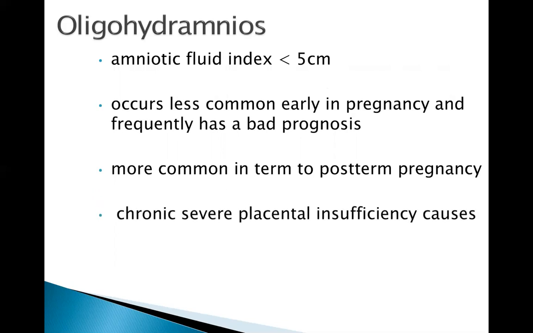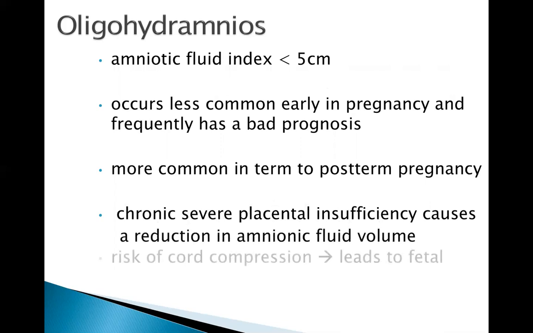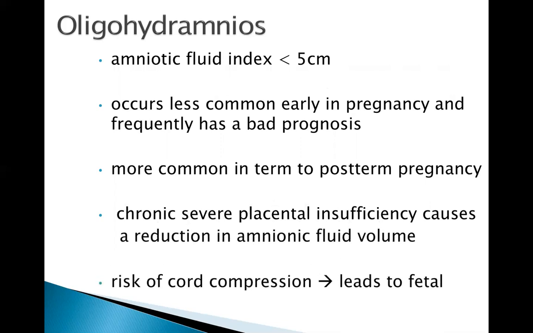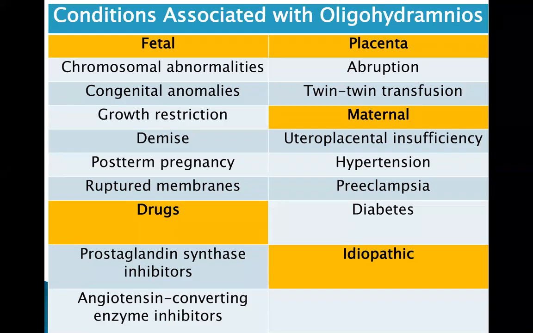But it can also occur in pathologic conditions like chronic placental insufficiency. One maternal condition that can bring about this is hypertension. Early in pregnancy, it has a bad prognosis because of the probability of pulmonary immaturity or pulmonary hypoplasia. And there is, of course, cord compression that can lead to fetal distress. Here are some of the causes of oligohydramnios. During our meeting, we might discuss this one by one.